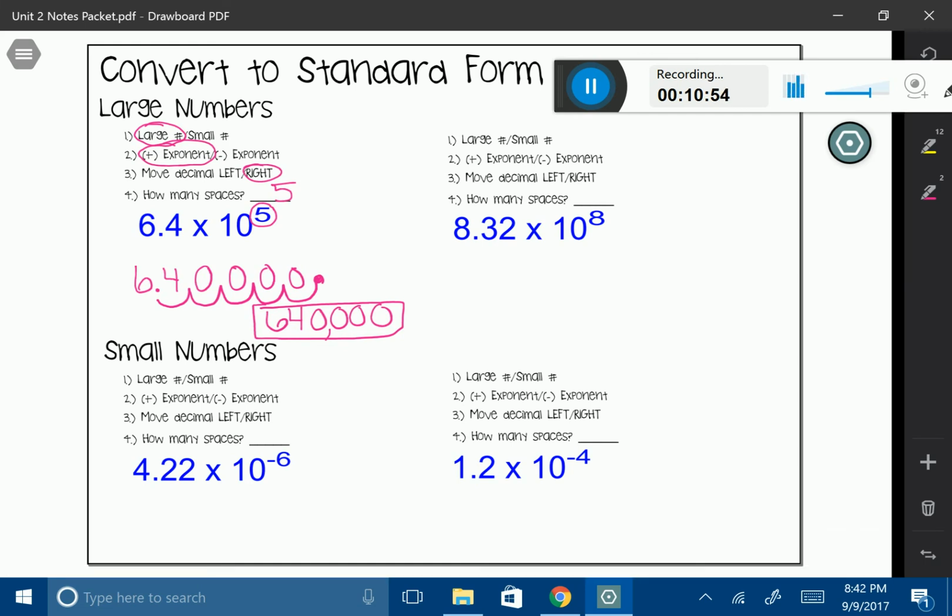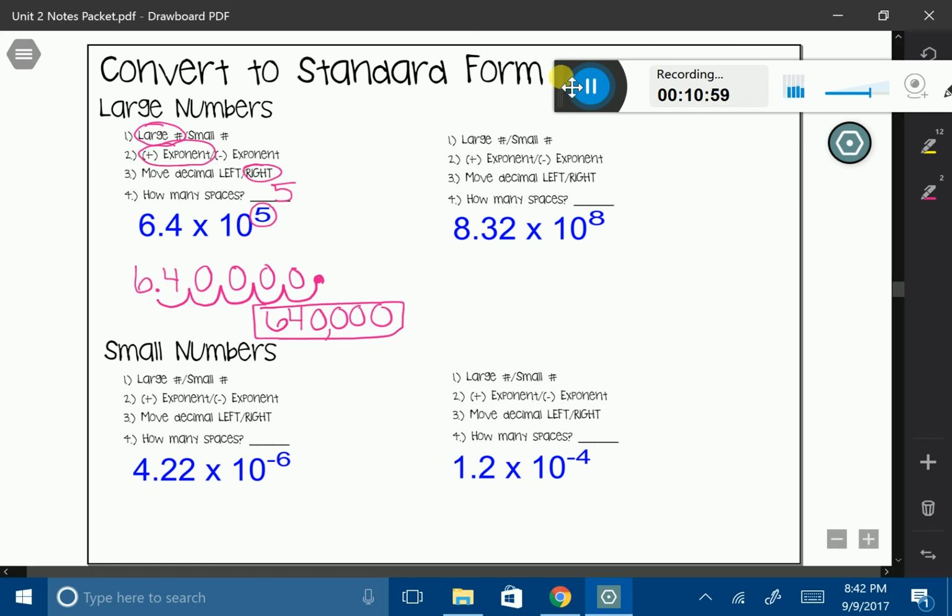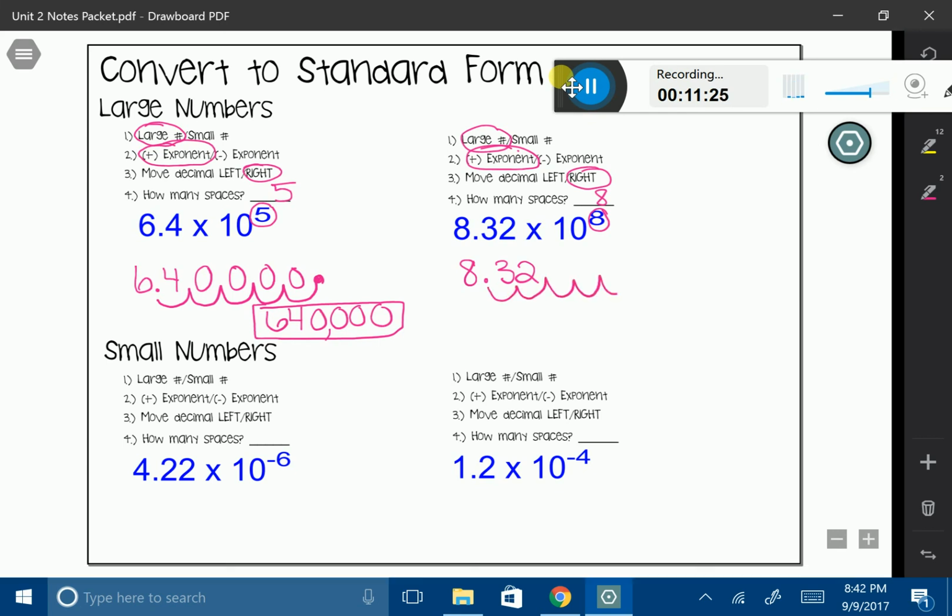Let's do another one. 8.32 times 10 to the 8th power. This is a large number because I have a positive exponent. Now, I want to move my decimal to the right because I want to make a large number. How many spaces? Well, look at my exponent. That's going to tell me 8 spaces. So, I'm going to go ahead and write 8.32, and I'm going to move it to the right 8 spaces to make it a big number. 1, 2, 3, 4, 5, 6, 7, 8.